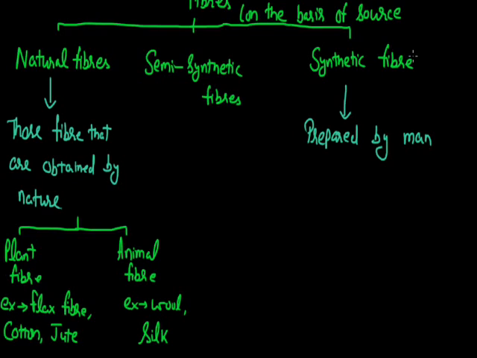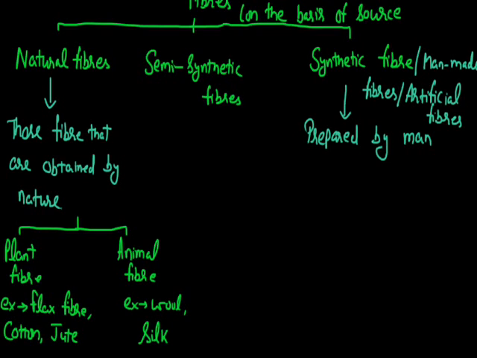Since these fibers are prepared by man, that is why these synthetic fibers can also be termed as man-made fibers. Other than the natural fiber, these are not obtained naturally, these are not found naturally, and these are prepared artificially. That is why another name for synthetic fiber is artificial fibers. The definition will be: these fibers are prepared by man artificially in the laboratory.